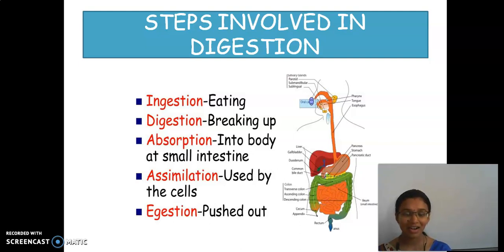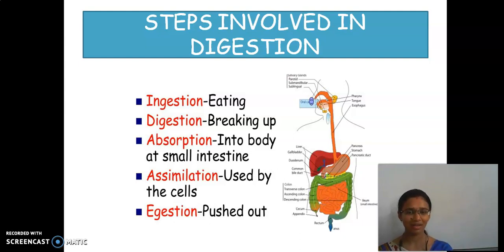So these are all the steps involved in digestion. Here you are able to see a digestive system. It starts from the mouth and goes to the anus, and this totally comprises the digestive system. The first process is ingestion, that is taking in food. And then digestion, that is breaking down the food. We eat, and then the breaking down of the complex ones into simpler ones is digestion.